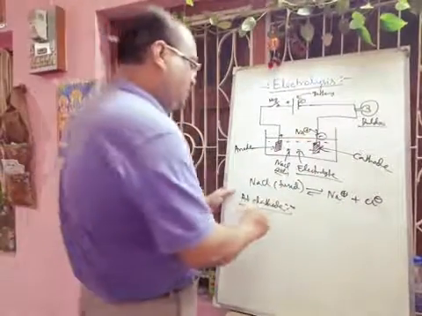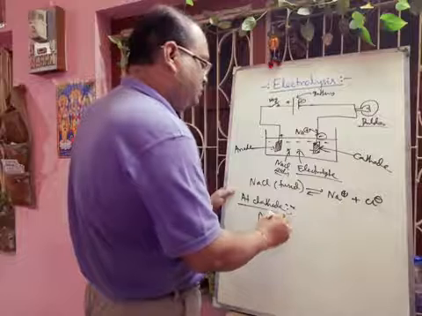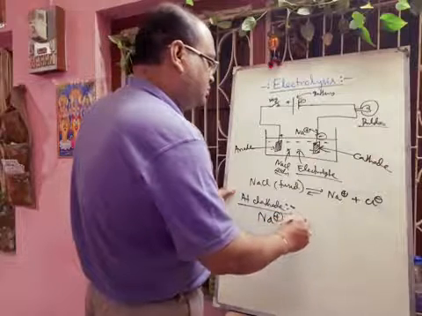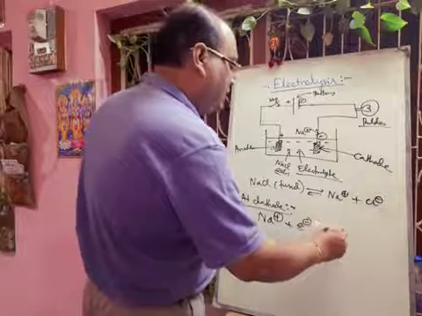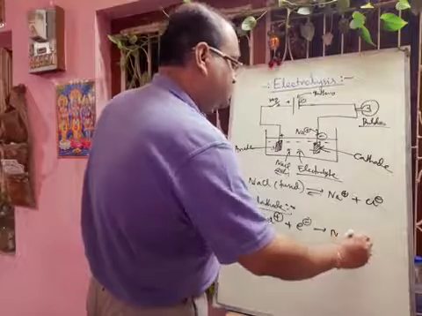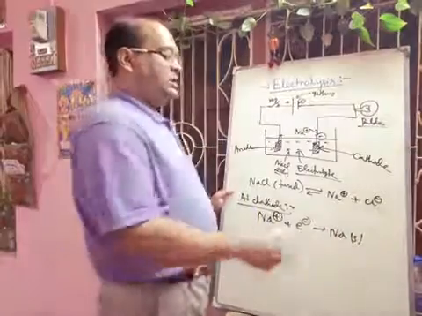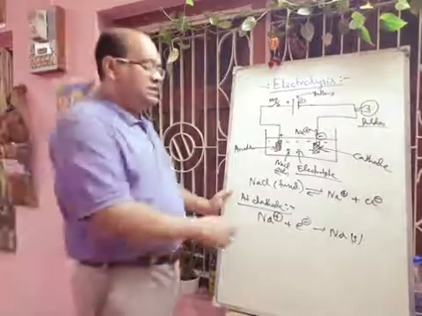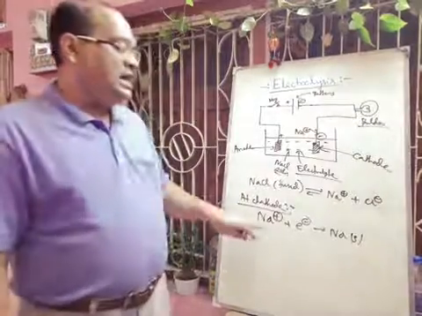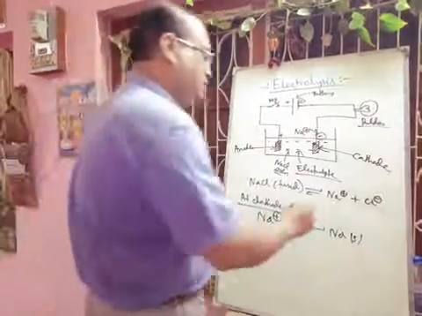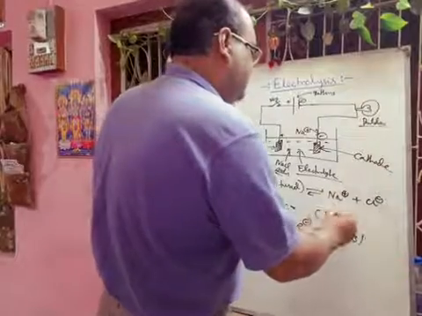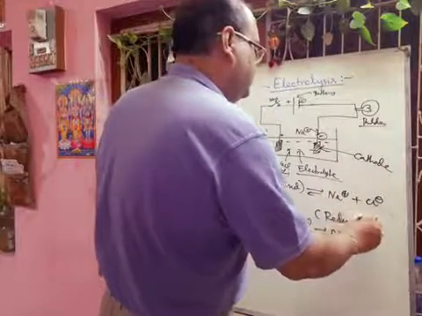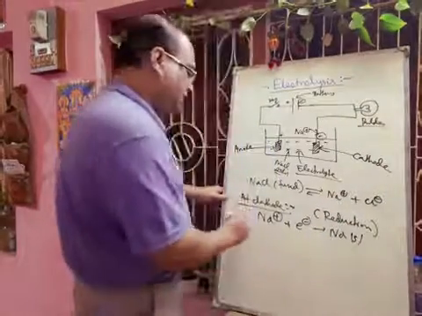So Na plus will accept one electron, forming Na solid. So that is the neutral atom. Hope you can understand. This process, the gaining of electron, is called reduction. So at the cathode there will be a reduction reaction.